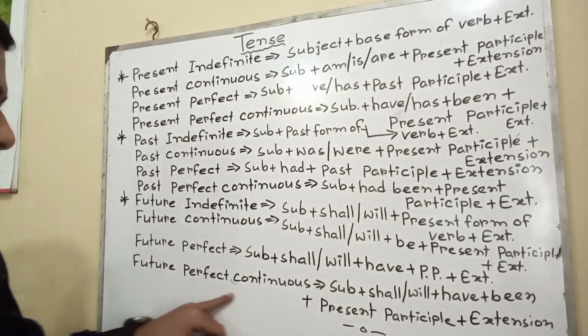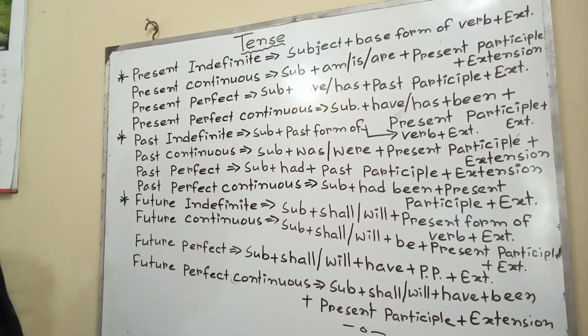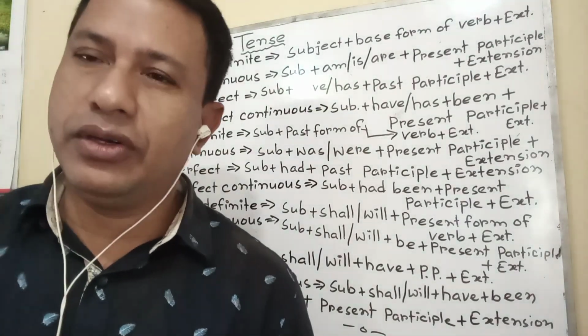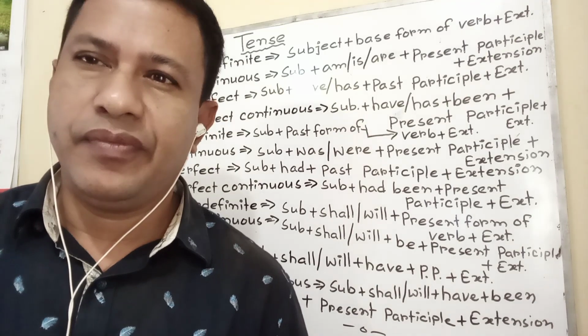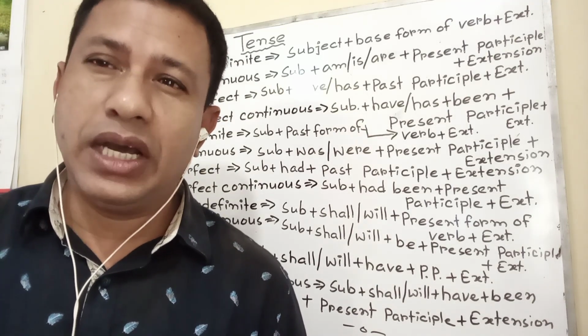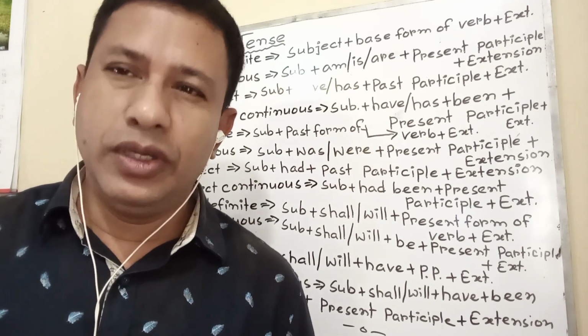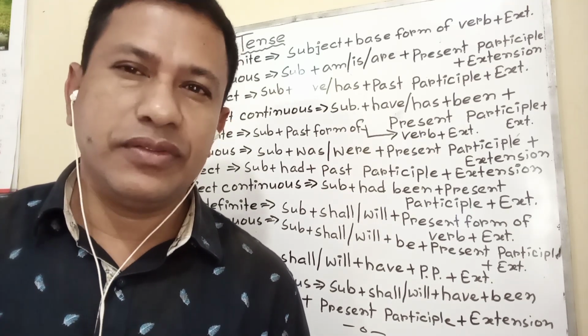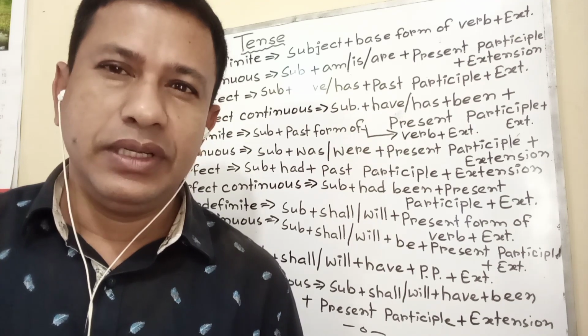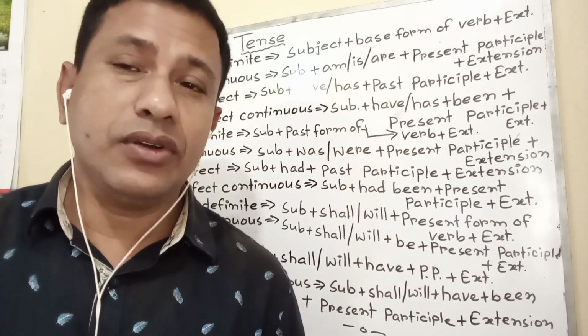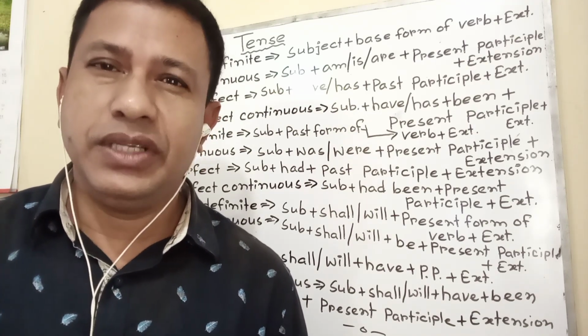Then the last one, future perfect continuous. Two activities will be going on in future. And the first one which will be going on is called future perfect continuous, and the later that will be going on is called future indefinite or present indefinite.